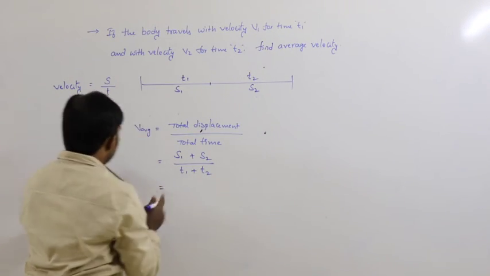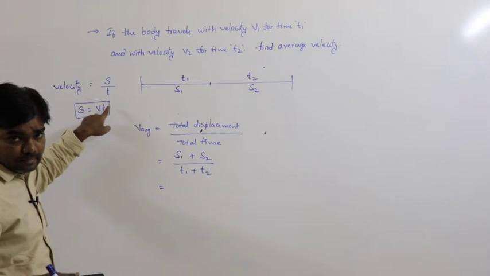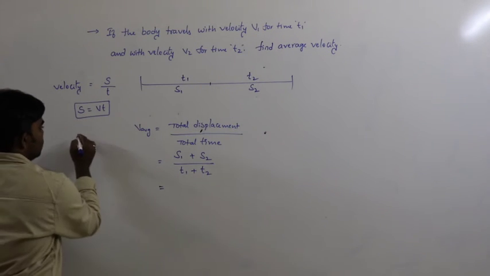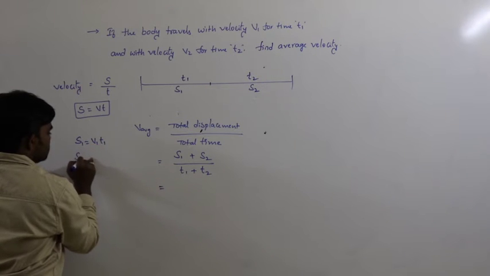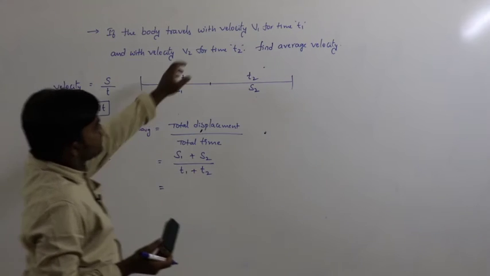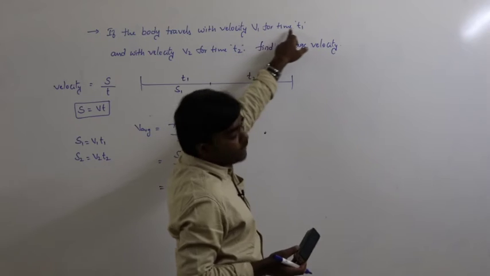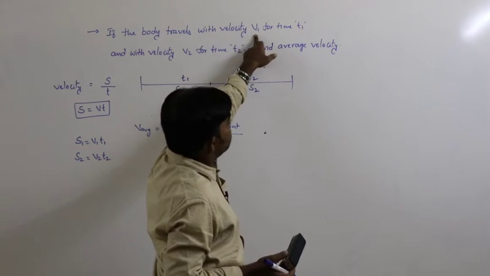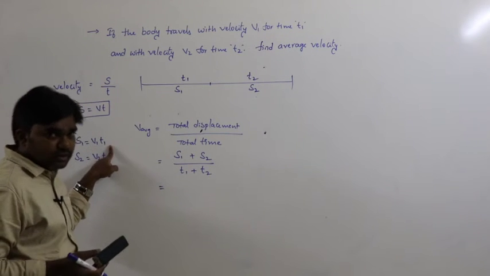But we know displacement can be written as velocity into time. So S1 can be written as V1 into T1, and S2 can be written as V2 into T2. First the body travels with velocity V1 for time T1, that's why the displacement S1 can be written as V1 T1.